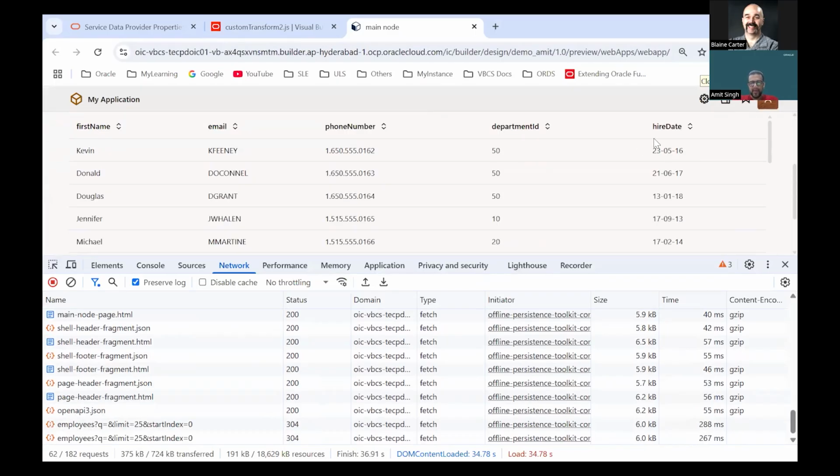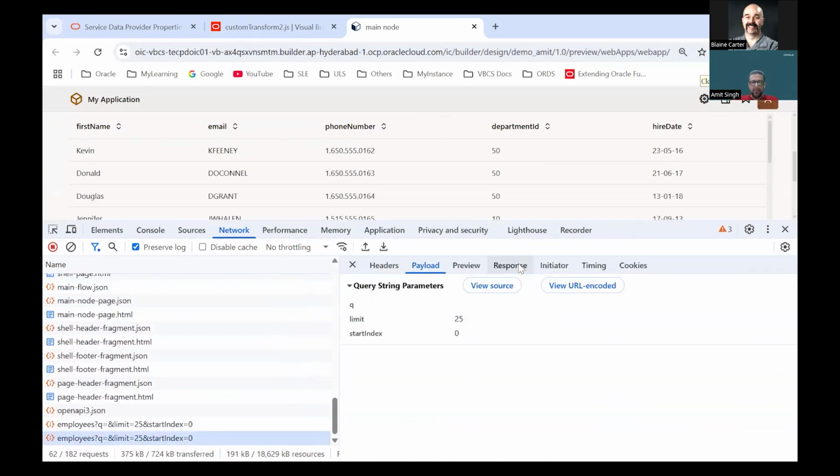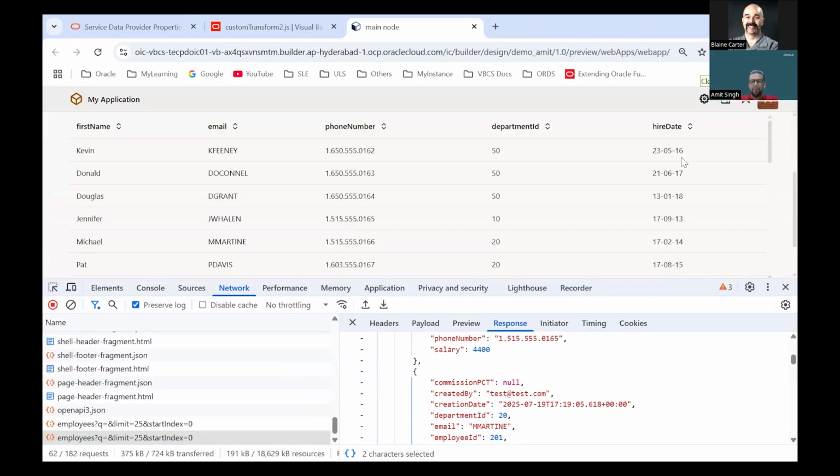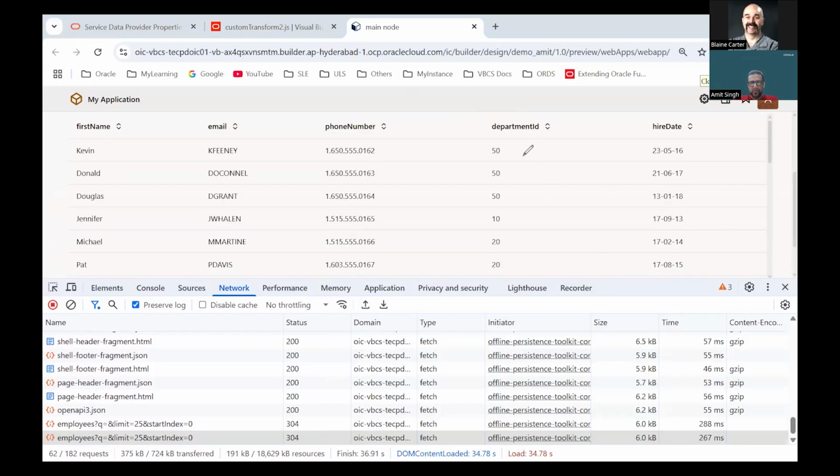So if you see this higher date value, this data is coming from my Node application. But the date value that is getting returned here, this higher date, is coming as YYDDMM. This is coming in my response. But as per my use case, I should display data in YYYYDD format.